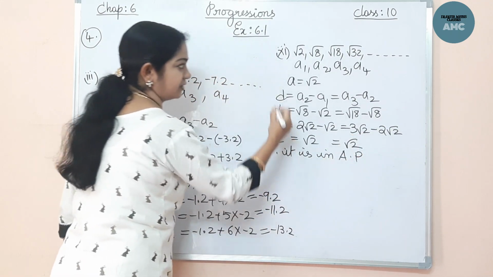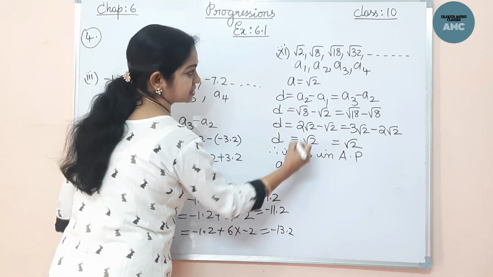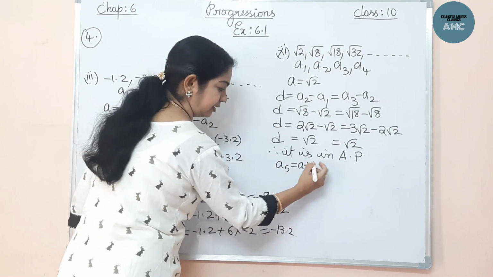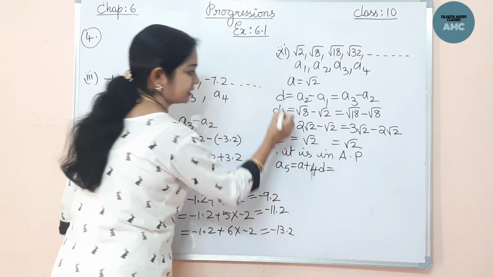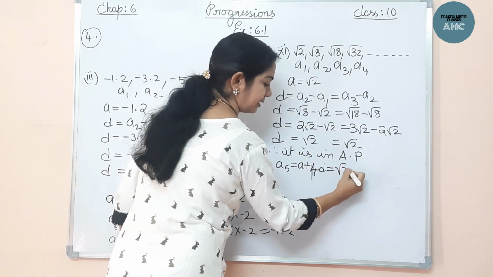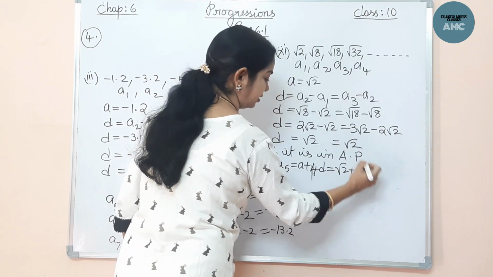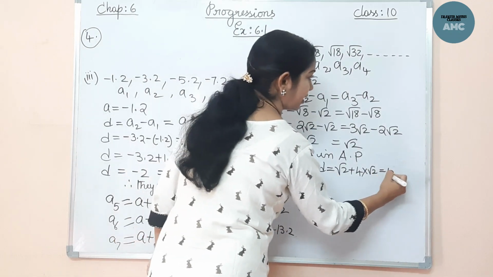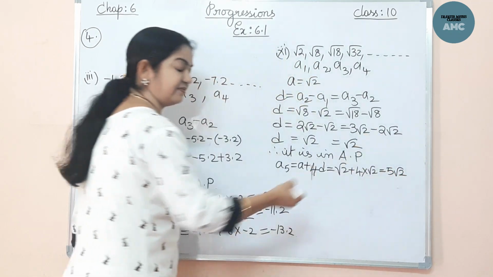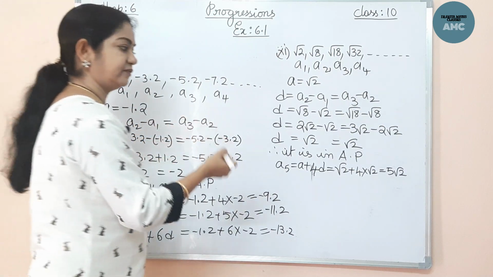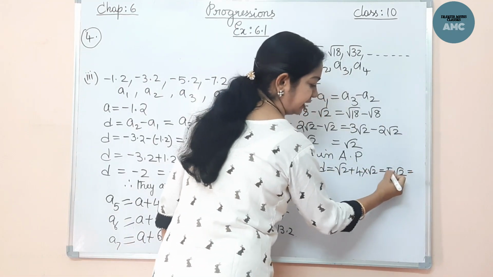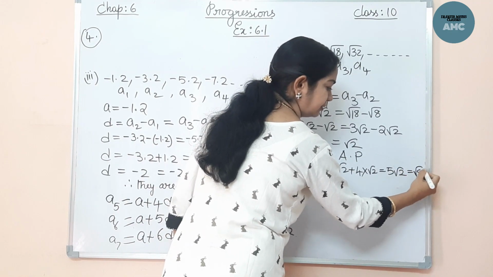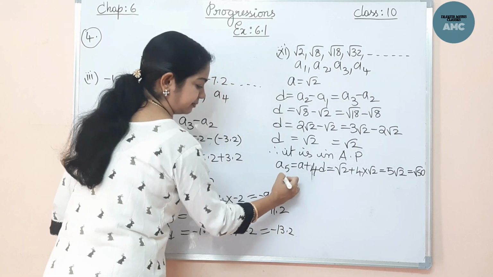Now if it is in AP, we have to find the next terms. The next term is A5, which is A plus 4D. So what is A here? Root 2 plus 4 into D, also root 2. So this comes to root 2 plus 4 root 2, that is 5 root 2. If you take 5 inside the root, it becomes 25, and 25 twos are root 50. Both are one and the same.